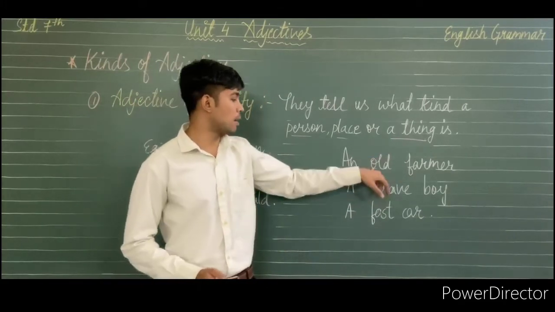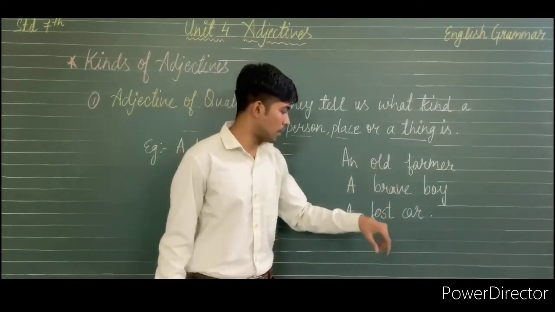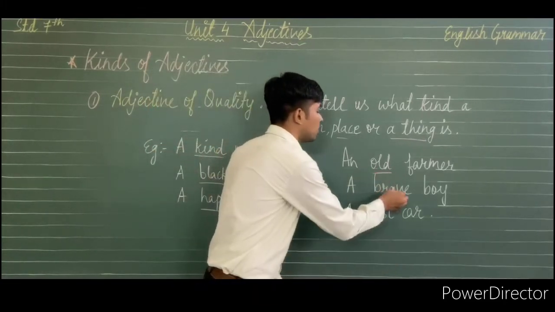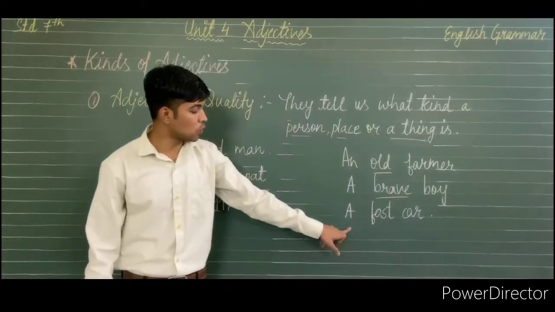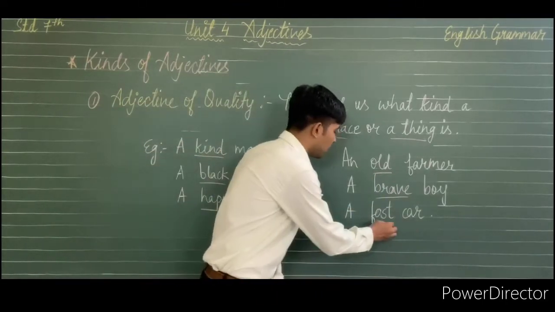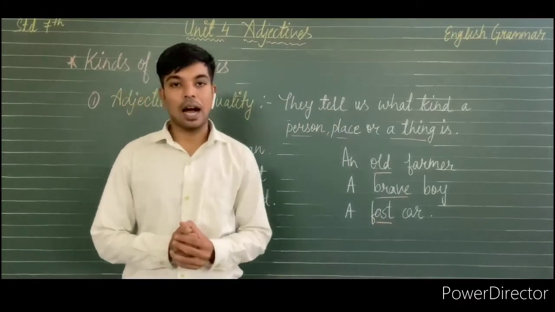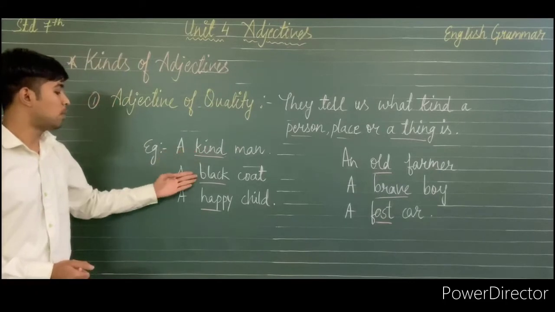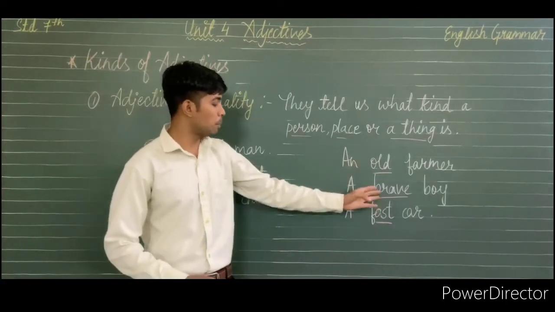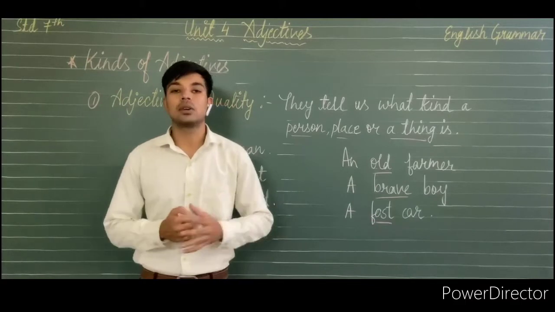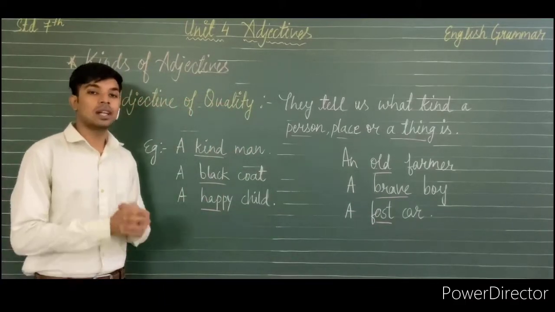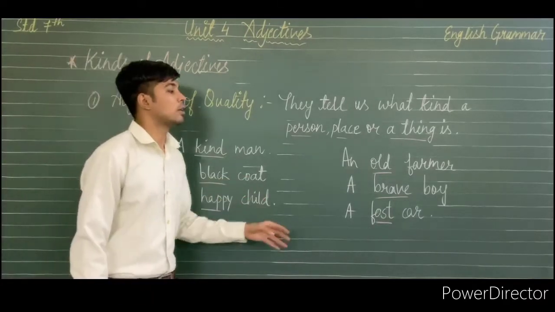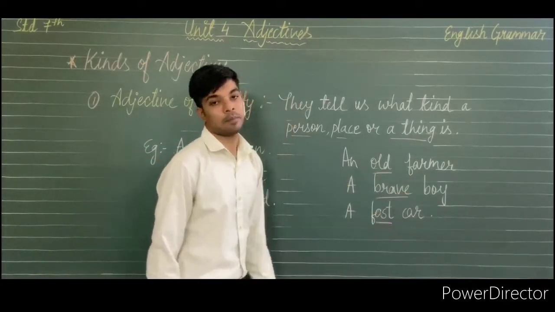An old farmer, quality of a farmer. Brave boy, brave is the quality of a boy. Then the last one, a fast car. Fast is the quality of a car. So from these examples we can know that kind, black, happy, old, brave, fast, these are all adjectives used as adjectives of quality for the different types of nouns like man, coat, child, farmer, boy or car.